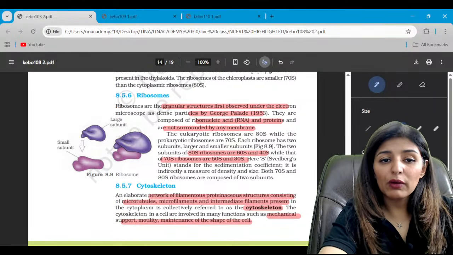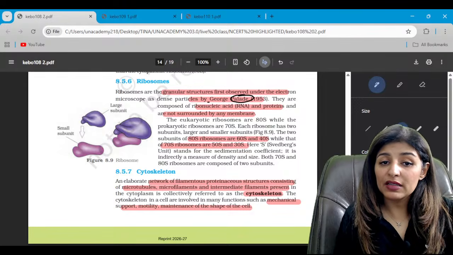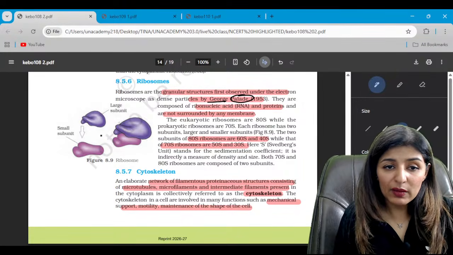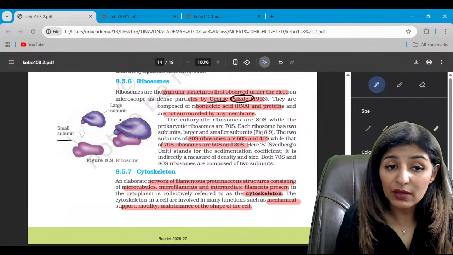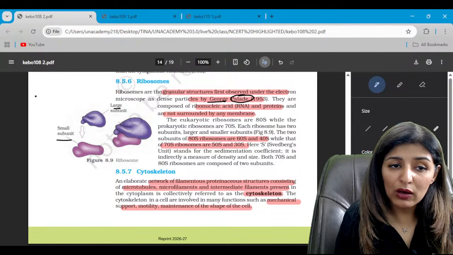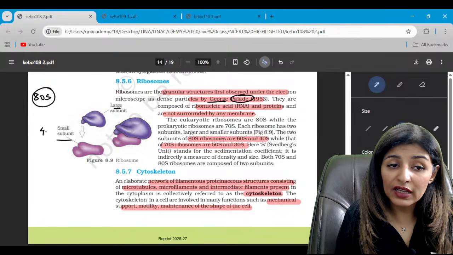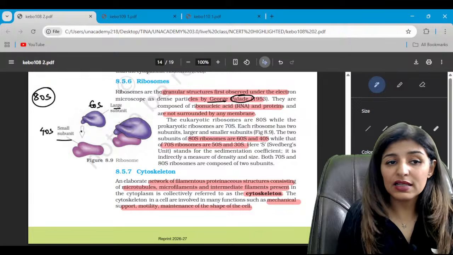Now, talking about ribosomes. So ribosomes also known as Palade particles because they were discovered by George Palade, right? And each ribosome, whether it is 70S or 80S, is made up of small subunit and large subunit. So if we talk about the 80S ribosomes, which are present only in eukaryotes, so 80S will have 40S ribosome as a small subunit and large subunit will be 60S.